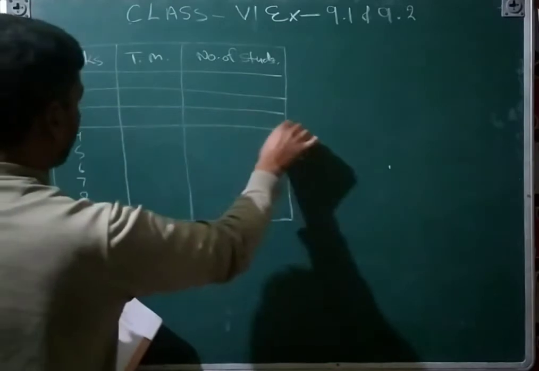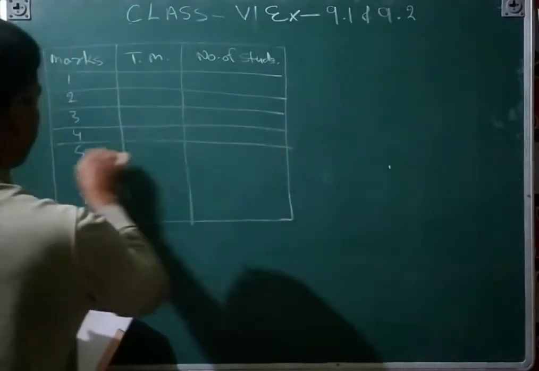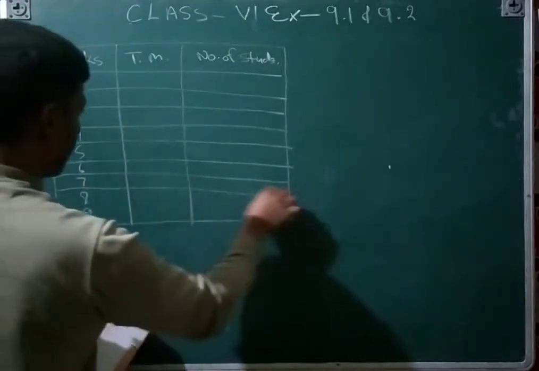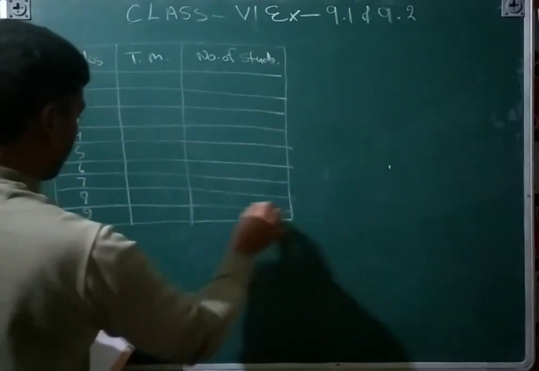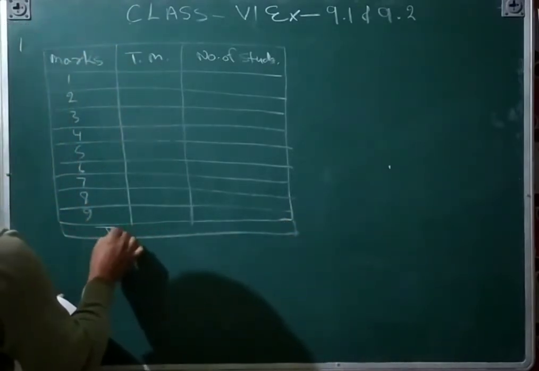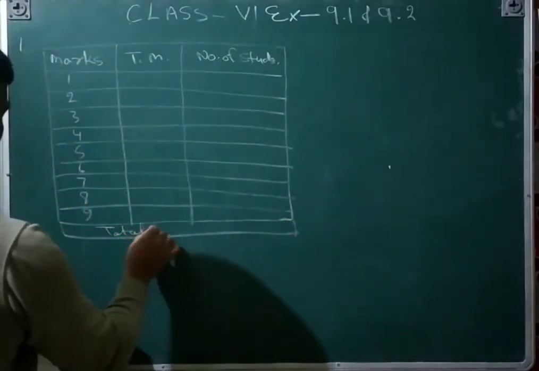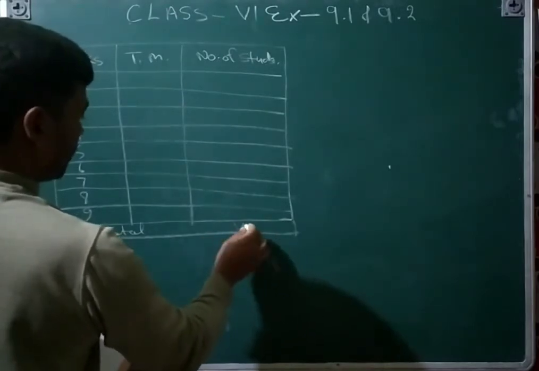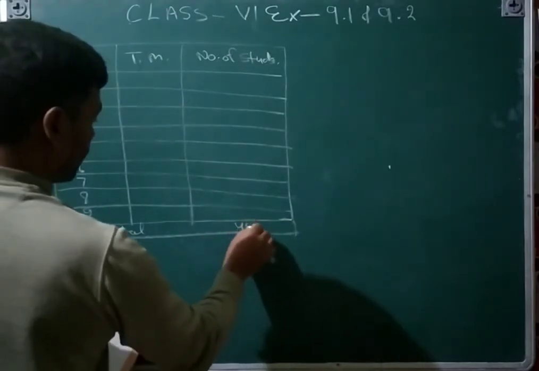You will draw a box like this. That is the total. Total students are 40, so here it must become 40.